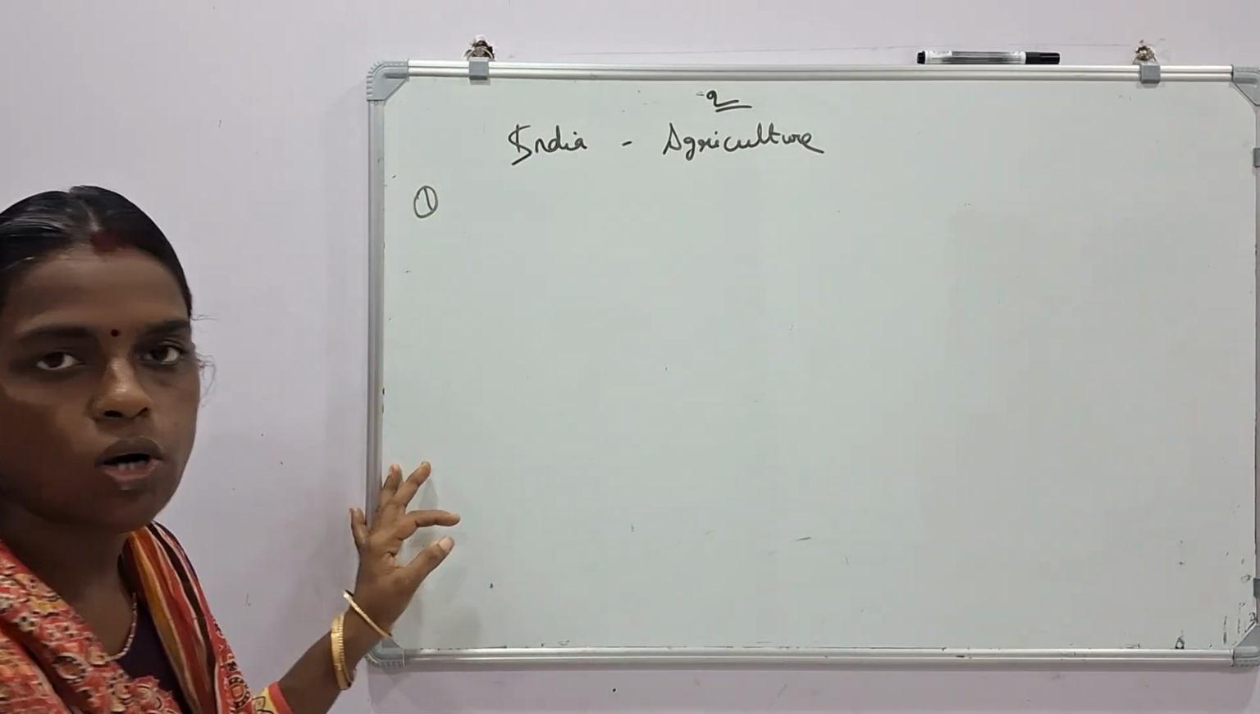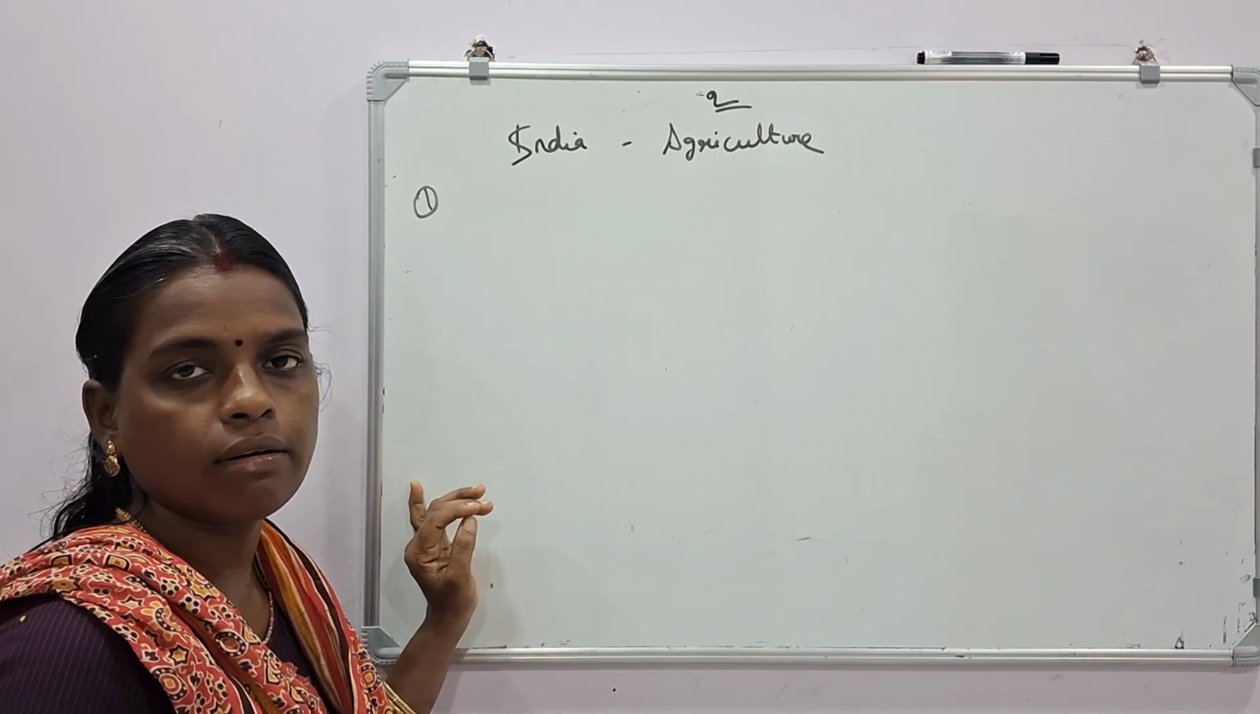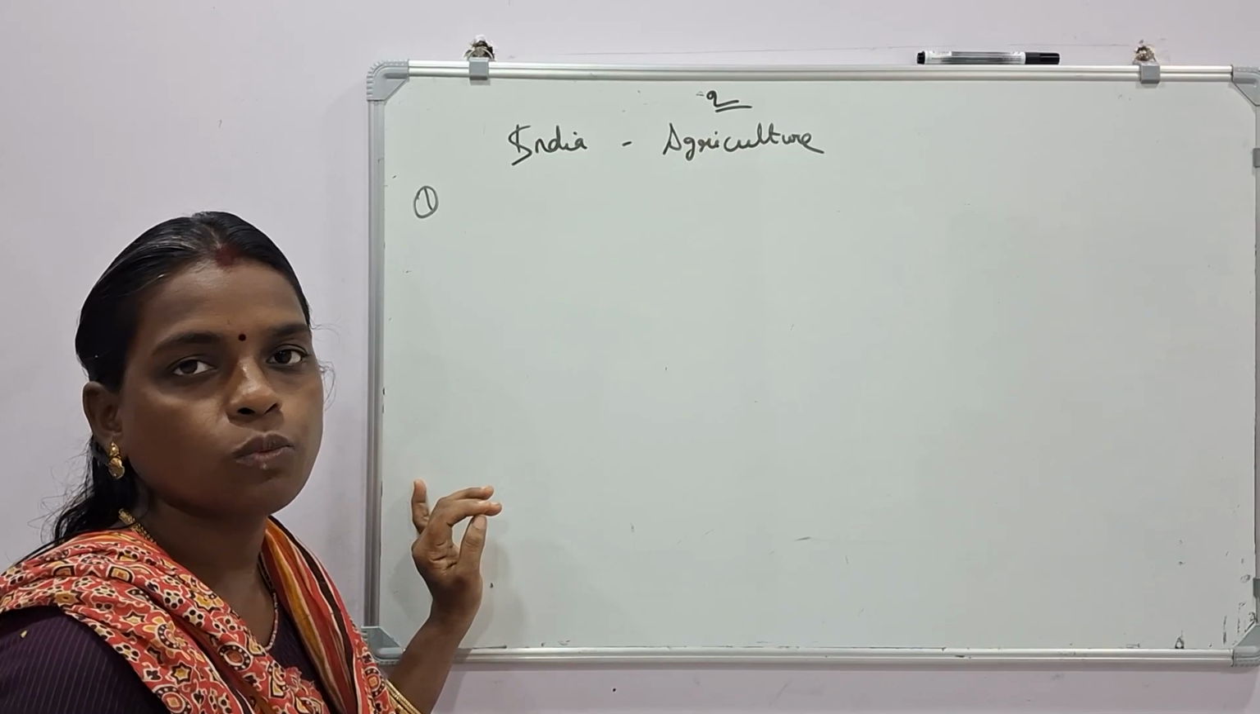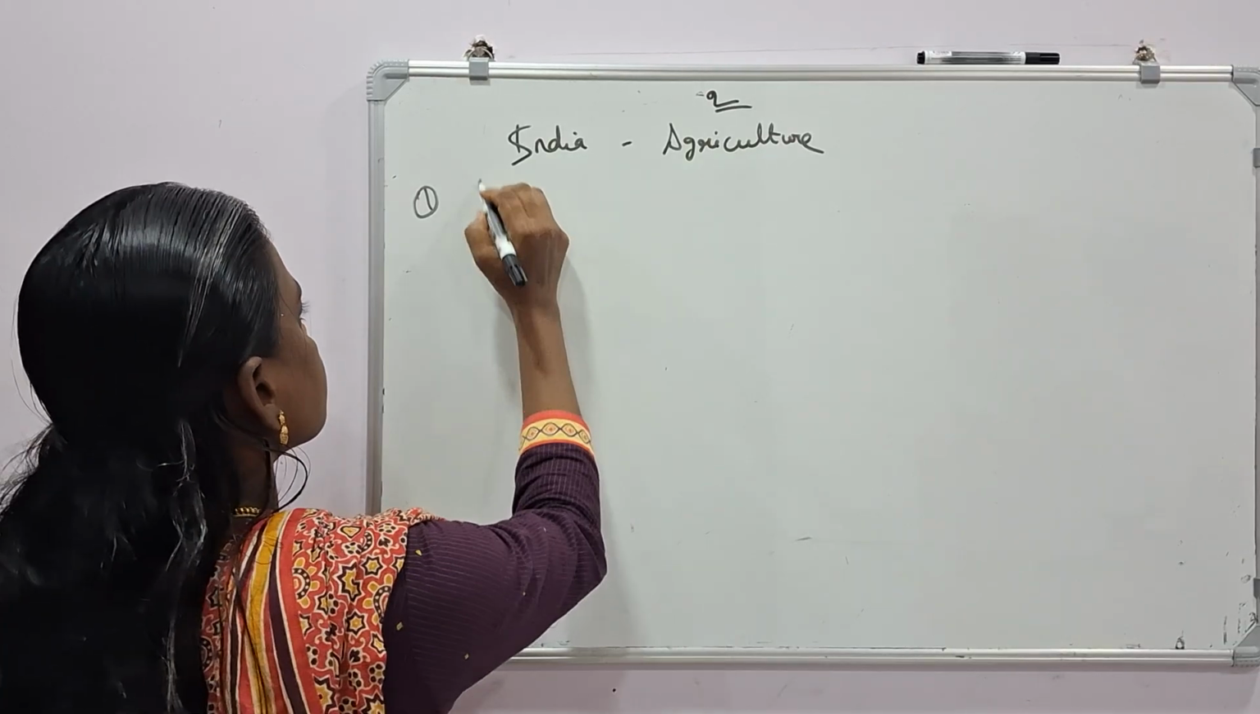So first, the short answer category. Eight short answers are given under this lesson. The first one: define soil.